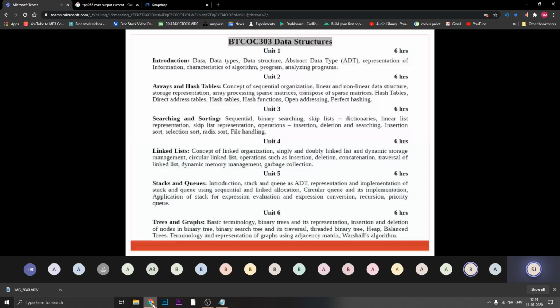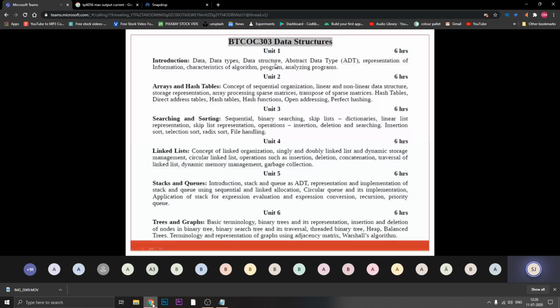Okay, I'm showing the data structure syllabus. From that, your first chapter is very small, which gives you only 4 to 5 points. Whatever I have discussed up till now, I have covered the first three parts: data, data types, and data structure. Now I hope all of you have the information, or at least the definition, about data, data types, and data structure.